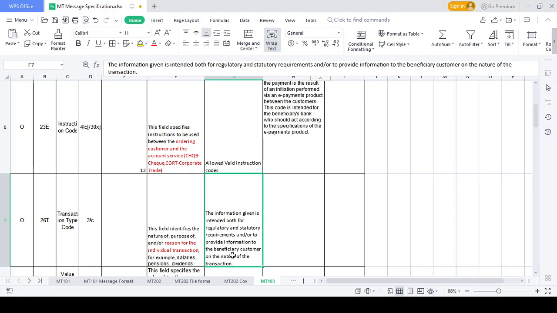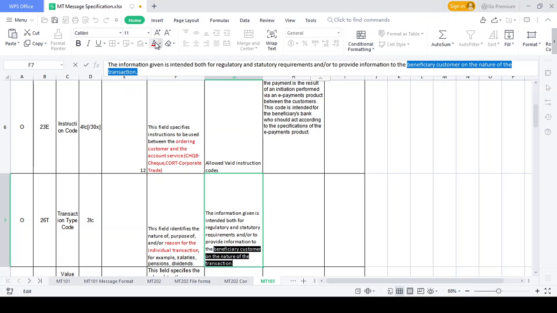Why do they provide all the things in the beneficiary customer? Just tell me why they provide all the information from the beneficiary customer. My question: if the SIP network does the transaction, the clearing and settlement, all these things are from the SIP network side? No, what will happen from the SIP network is they only send the message. The payment validation and everything happens from where? From the bank. Ordering institution, what kind of payment?